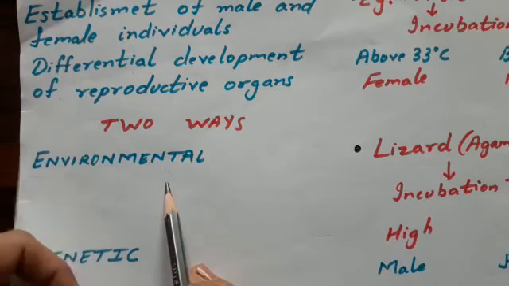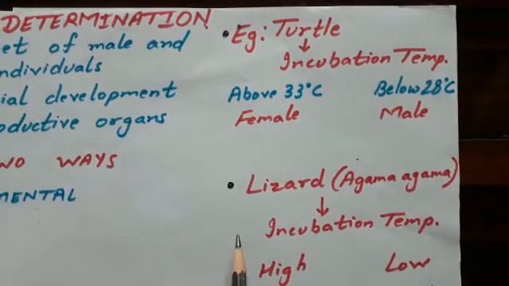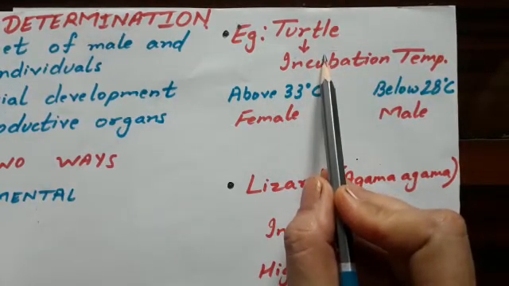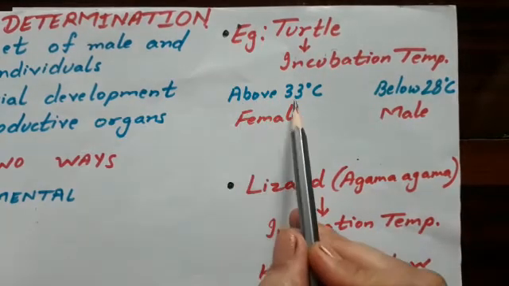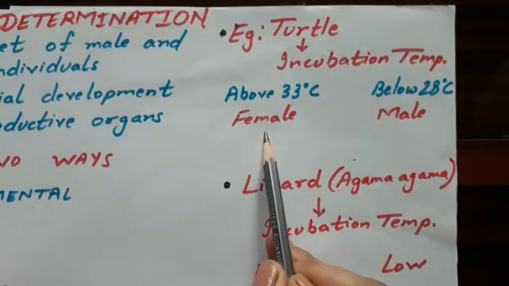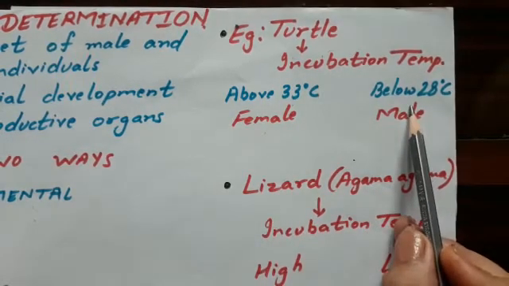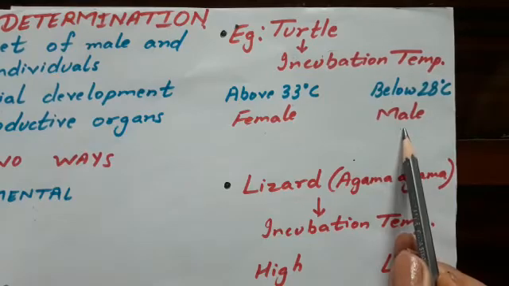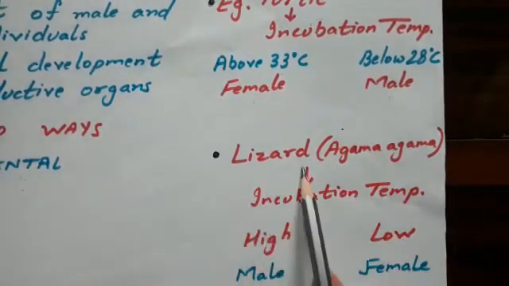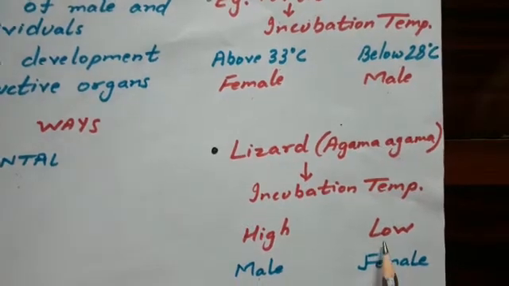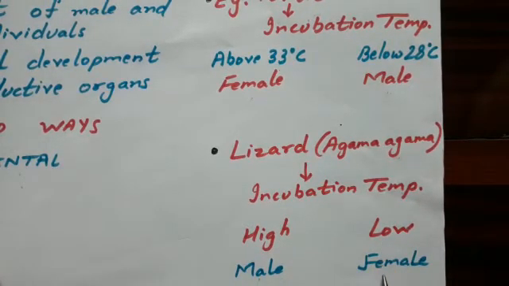For example, there are certain organisms like the turtle. If the incubation temperature of the developing zygote is above 33 degrees Celsius, then it will give rise to a female organism. And if the incubation temperature is below 28 degrees Celsius, then it will give rise to a male organism. If we see the example of a lizard, Agama agama, if the incubation temperature is high, then it will give rise to a male, and if the incubation temperature is low, it will give rise to a female.